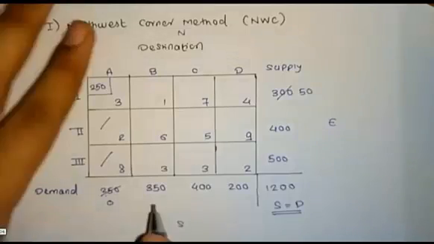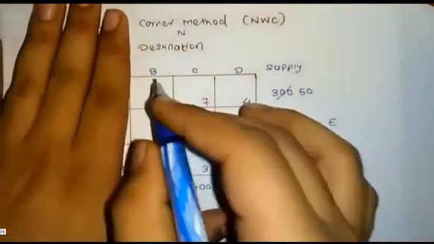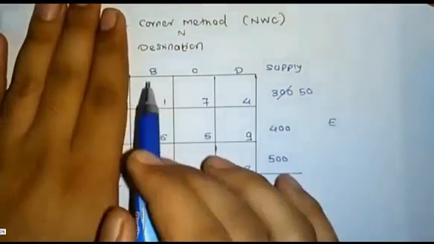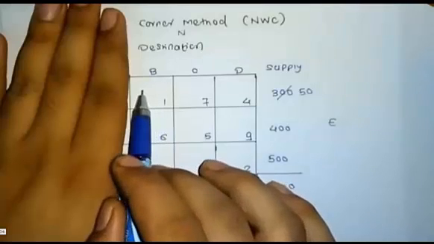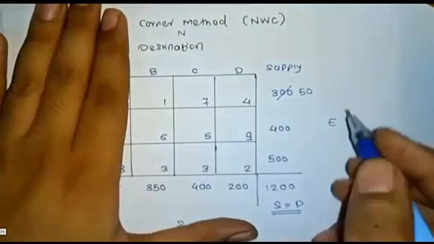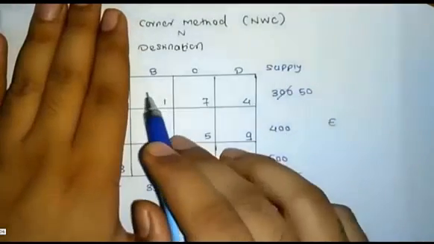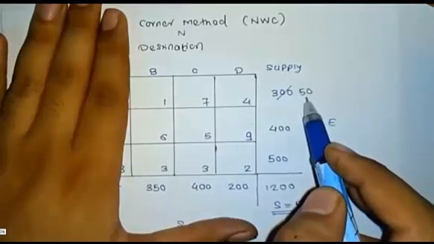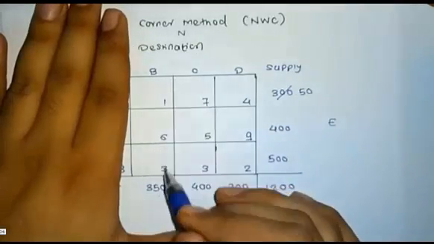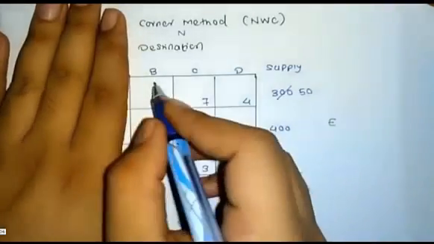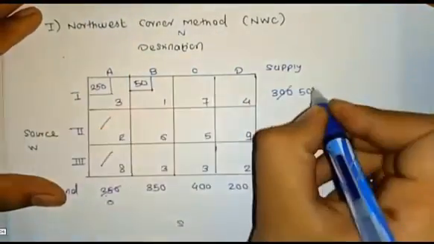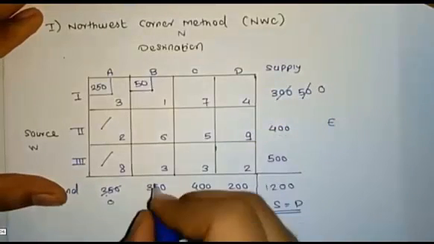Because the demand value is 0, there is no further use of this column, so we exit the entire column. In the remaining matrix we choose as per the rules. The next starting point has a supply value of 50 and a demand value of 350. Comparing these two values, we assign 50. In supply, cancelling 50 leaves a remaining value of 0.